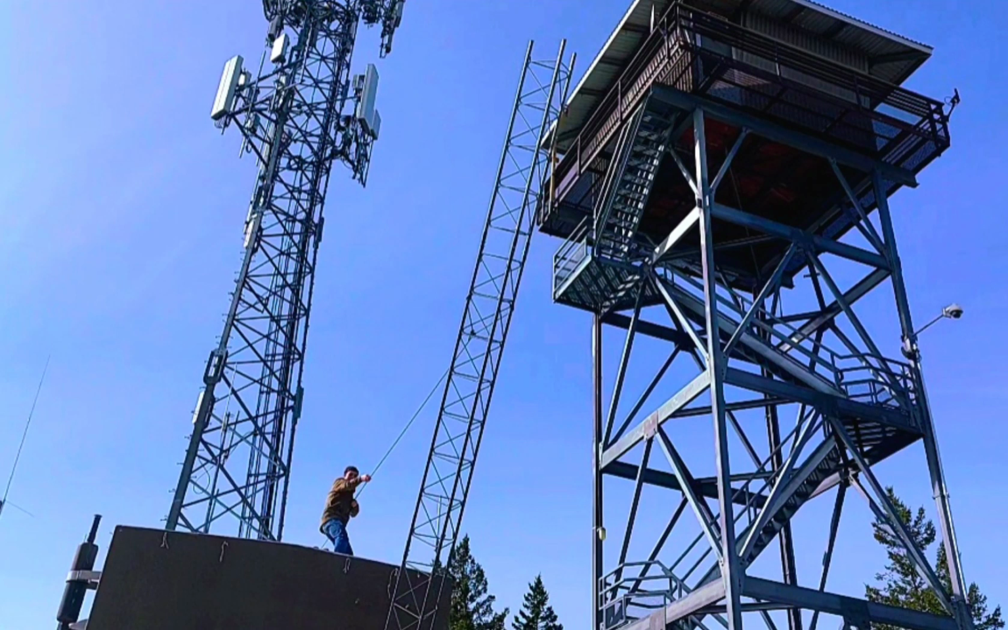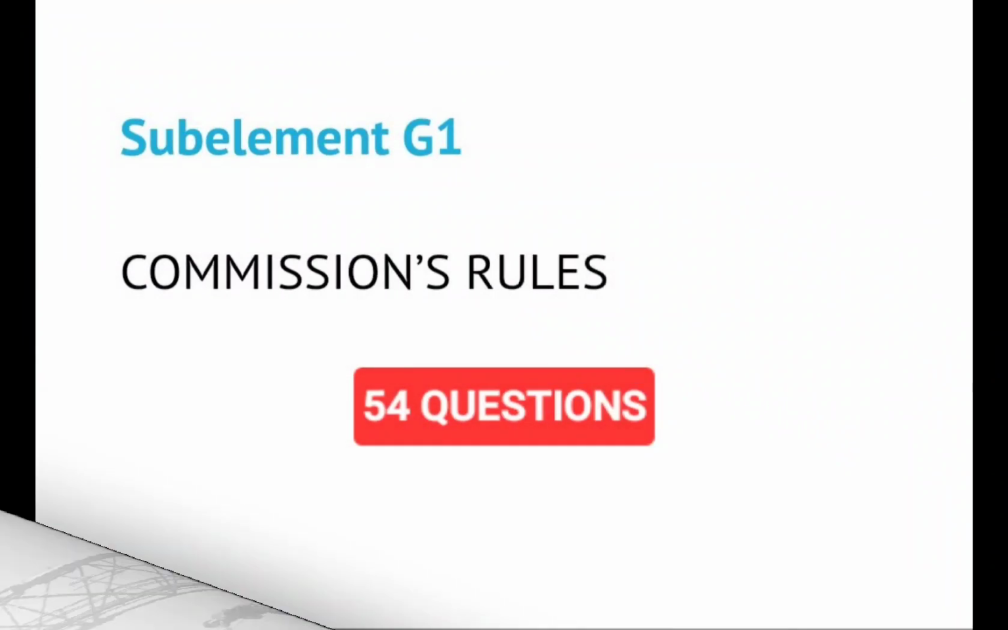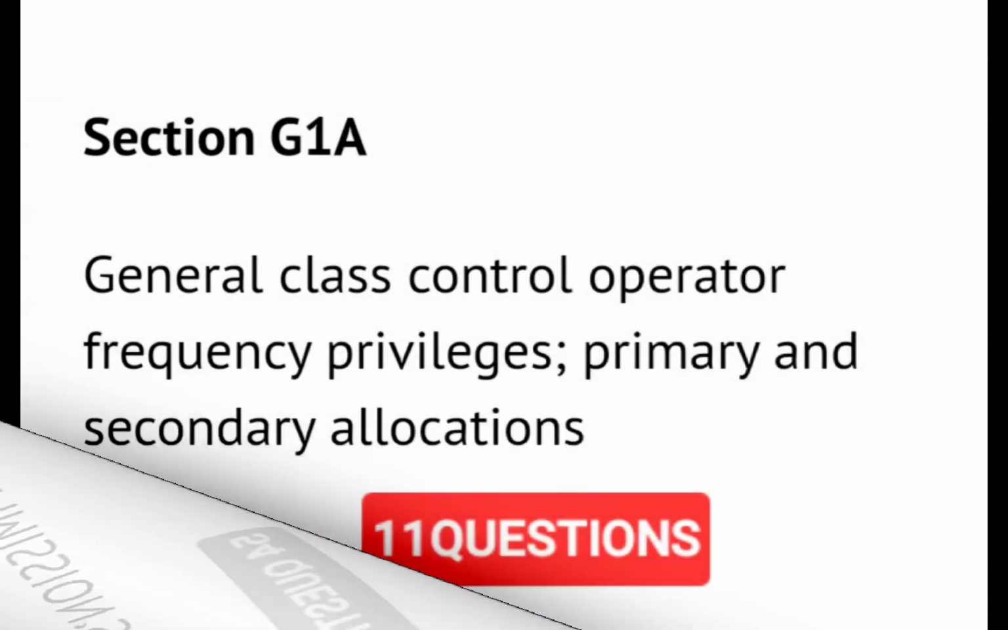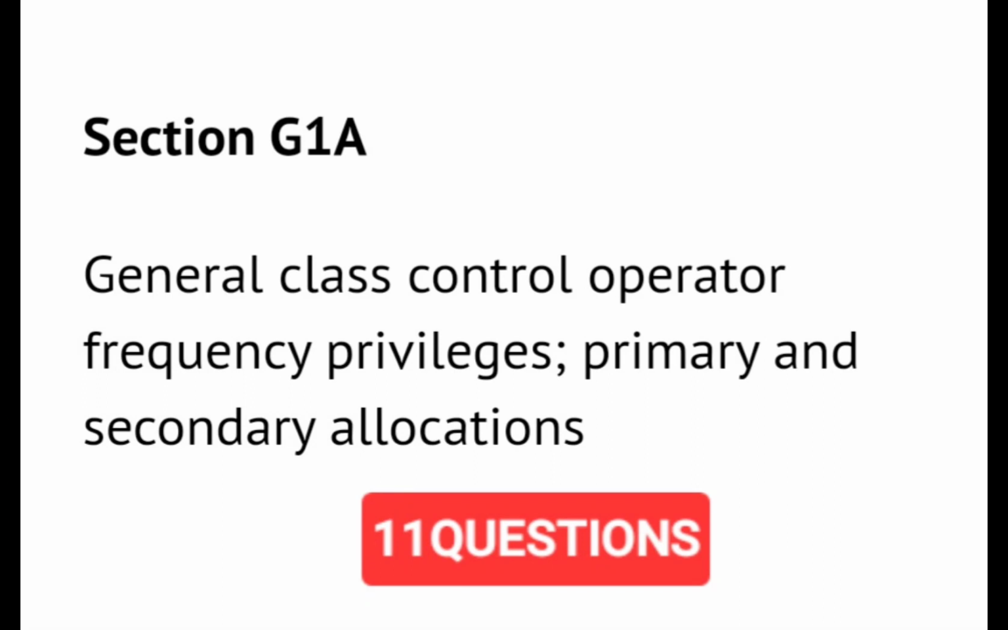This is Chapter 1. Sub-element G1. Commission's Rules. Section G1A. General Class Control Operator Frequency Privileges. Primary and Secondary Allocations.